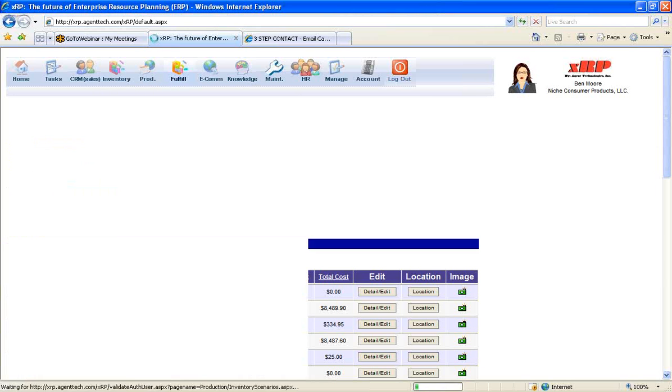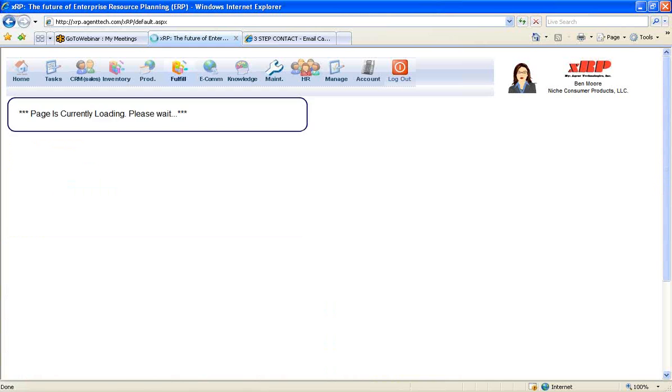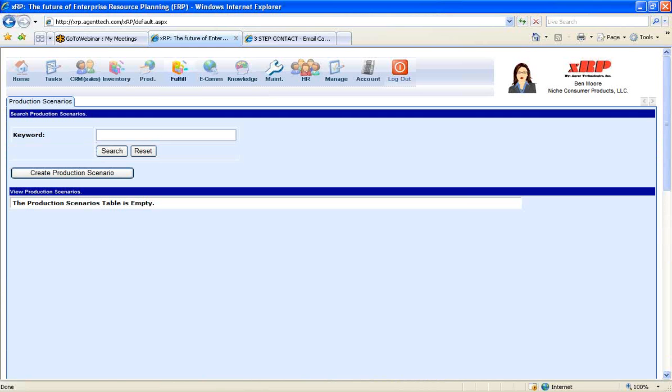run inventory scenarios where we can type in we need to do 100 widgets this month, 100,000 of this type of widget, another 10,000 of this type of widget, another 20,000 of another type of widget. And putting that inventory scenario into the system, the system can decrement all that inventory out of the system and say, well, here's what the inventory is going to look like after you make all these things. And we even allow you to add additional scrap levels to that, so you can see if you are going to have enough inventory to meet that production need.